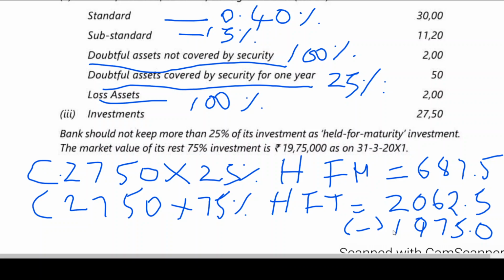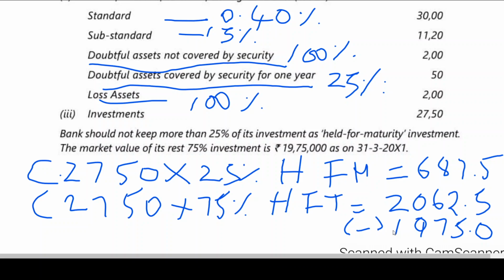The book value is 2062.5 and the market value is 1975. That means what is the depreciation? 87.5 is the depreciation. Is this clear? That is a reduction in the value. Clear to all of you, my dear friends? So depreciation on current investment.